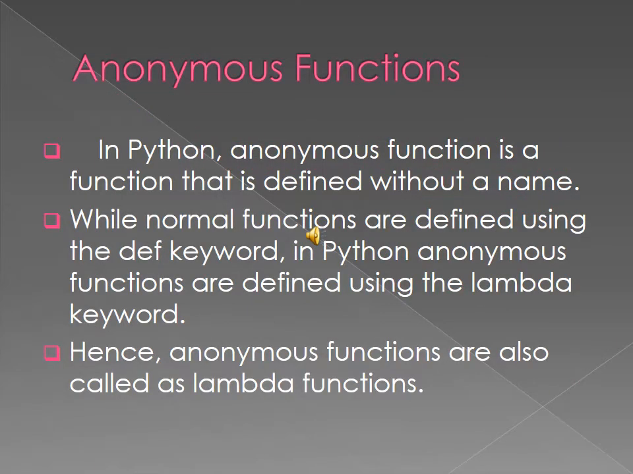Anonymous function. In this video, we are going to discuss anonymous functions. Now we are going to learn about anonymous functions in Python. A function without a name is called an anonymous function, or lambda function. I already told you, anonymous function means without a name.